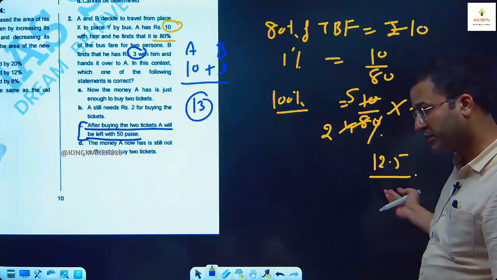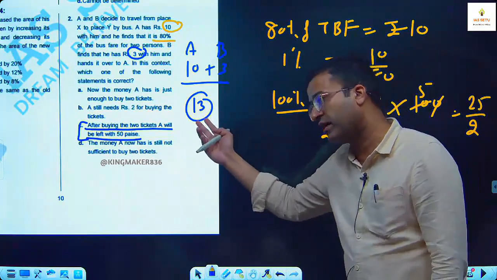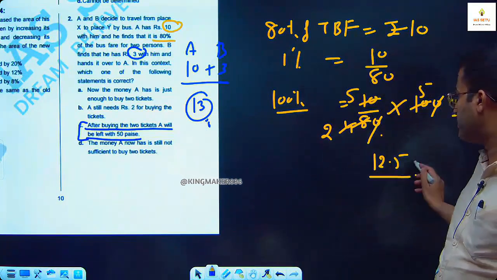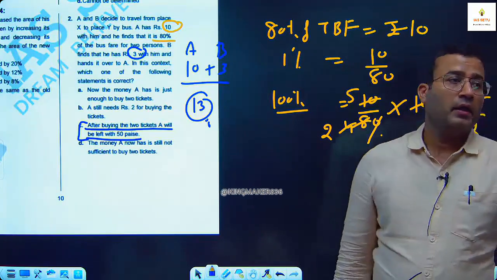They need 12 rupees 50 paisa. How much together do they have? 13. Together they have 13 rupees and they need 12 rupees 50 paisa. Fine.